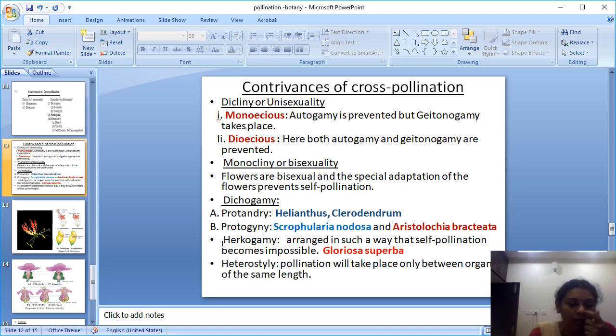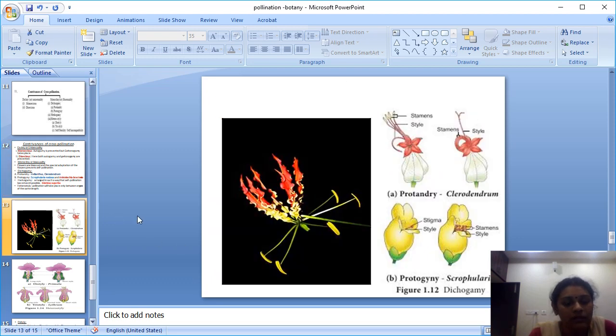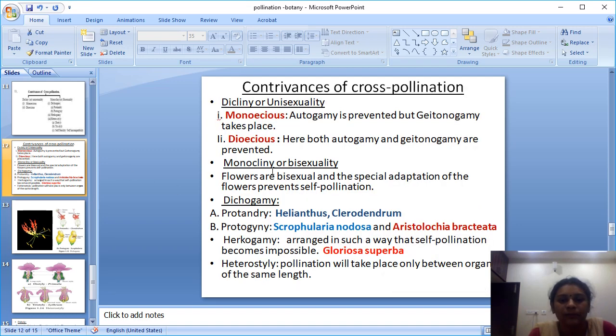And next to dichogamy, hercogamy. What is hercogamy? Example, Gloriosa superba. If you see this diagram, this is the stamen and this is the style. The style is reflexed and extended away from the stamen. So the stamen cannot pollinate the style of its own flower. It maintains a long distance from the anther to avoid self-pollination. So this is one of the contrivances or mechanisms that promote cross-pollination. The example is Gloriosa superba.